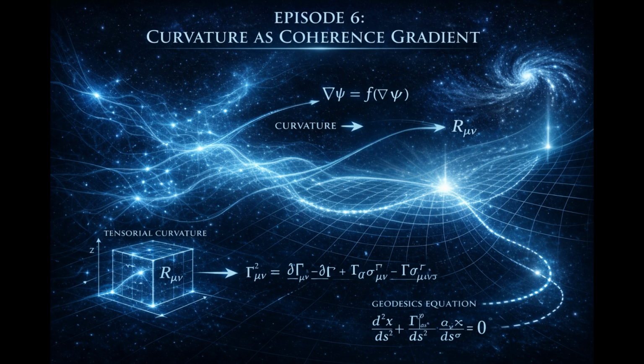In classical geometry, curvature measures deviation from flatness, but flatness is not primitive here. Uniform coherence is. If coherence is constant across a stabilized region, then no directional change exists. If no directional change exists, the induced metric does not vary. If the metric does not vary, curvature does not arise. Flatness corresponds to uniform coherence, so curvature must correspond to non-uniform coherence. This is the central idea. Curvature is not introduced. It is the structural response to coherence gradients.